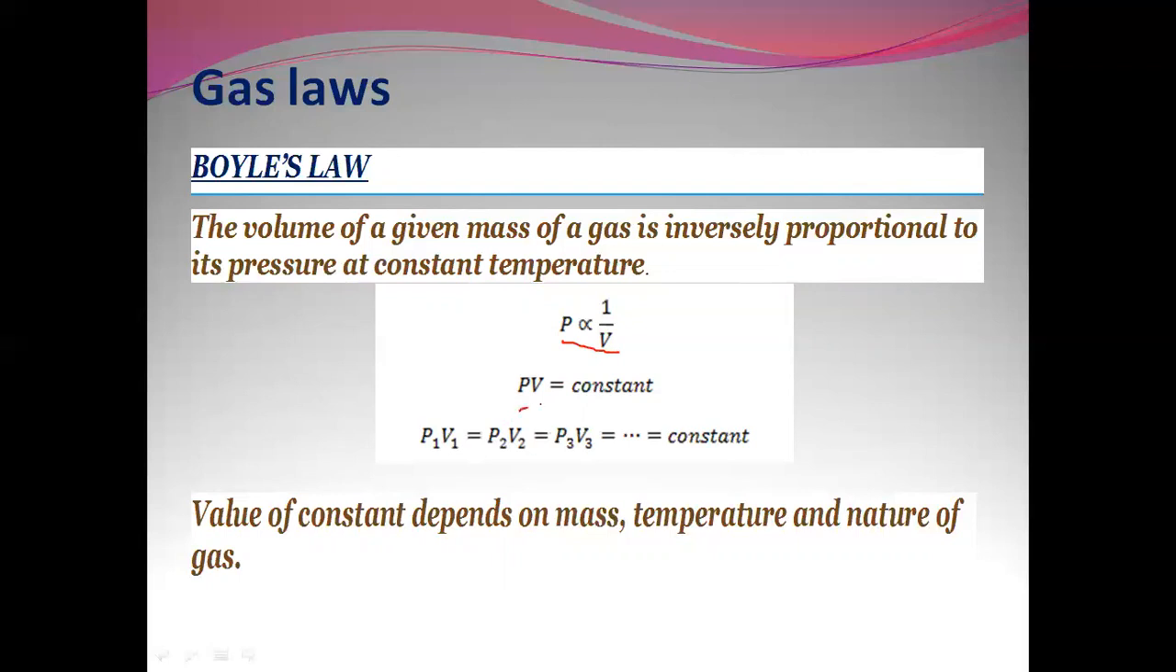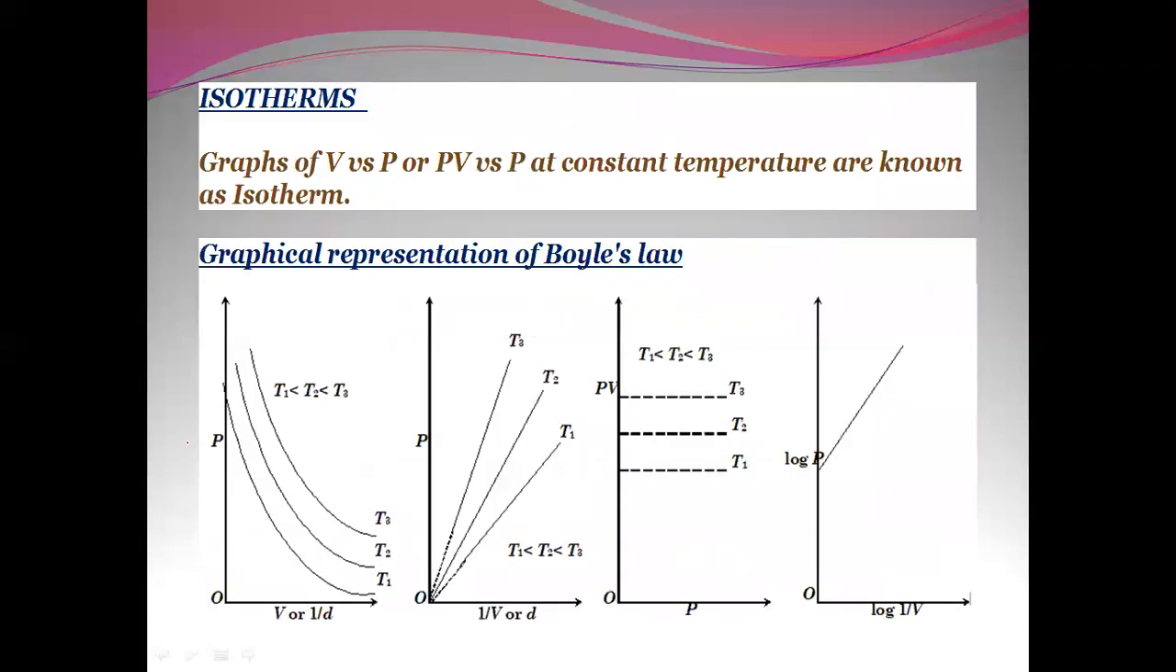So we can say PV is equal to constant, or P1 V1 is equal to P2 V2 is equal to P3 V3, which is equal to constant. The value of the constant depends upon the mass, temperature, and nature of the gas. Now, what are isotherms here? Isotherms are the graphs of volume versus pressure, or PV versus pressure, at constant temperature. The graphs represented at constant temperatures are known as isotherms.